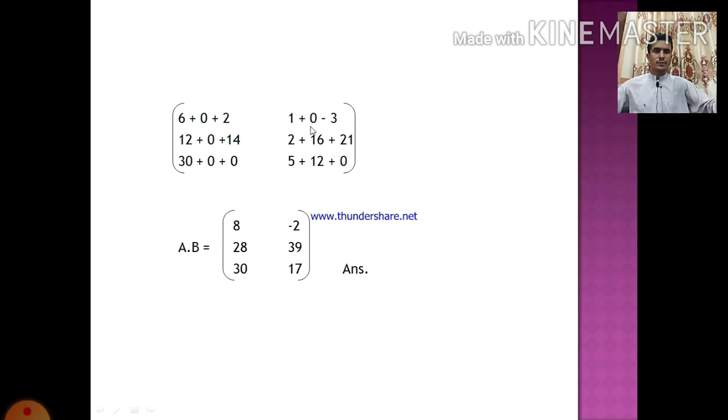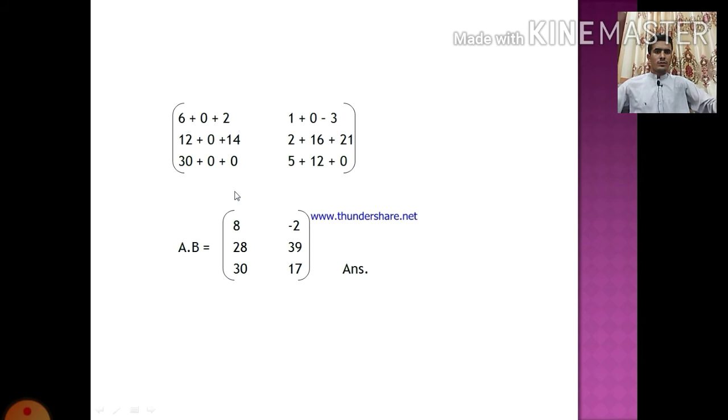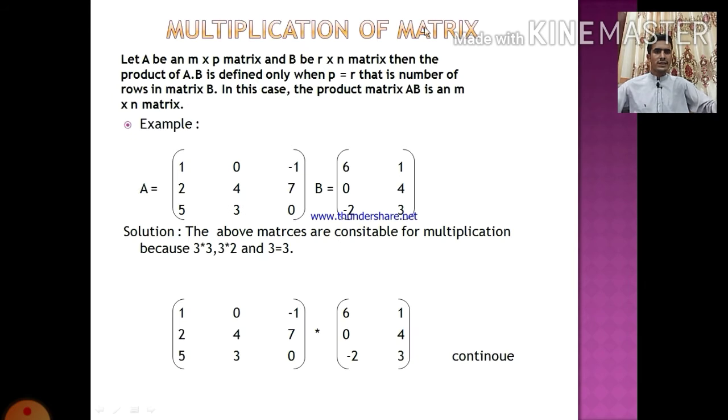6 plus 0 plus 2, and 1 plus 0 minus 3, you can see here, and 1 plus 0 minus 3, and it will be 8, and 1 plus minus 2, and 12 plus 0 plus 14, it will be 28, and 2 plus 16 plus 21, it will be 39, and 30 plus 0 plus 0, it will be the same 30, 5 plus 12 plus 0, it will be 17. Answer of multiplication of matrices.